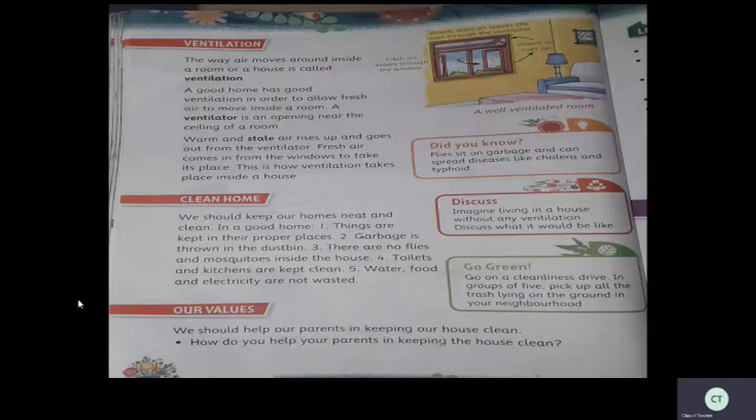The next point, water, food and electricity are not wasted. See, all these things are very valuable, children. Water, we should not waste water. After our use, close the tap. Okay, children. And food, whatever we can eat, only that much you serve and eat everything. Don't throw food at all.